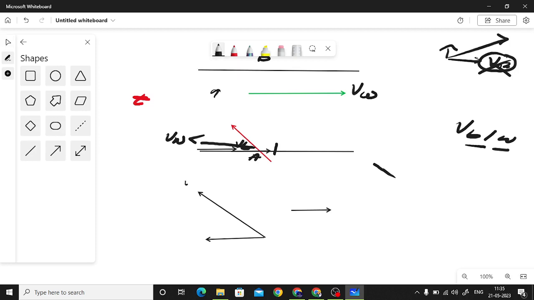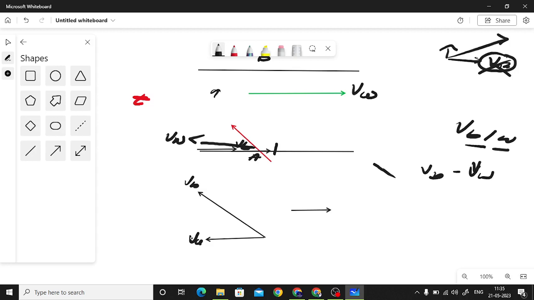We already have here the velocity of the boat and we have here the velocity of water in the opposite direction, because the velocity of the boat with respect to water also means velocity of boat minus velocity of water. Now due to this minus symbol, obviously we will be having the velocity in the opposite direction added to the velocity of the boat.